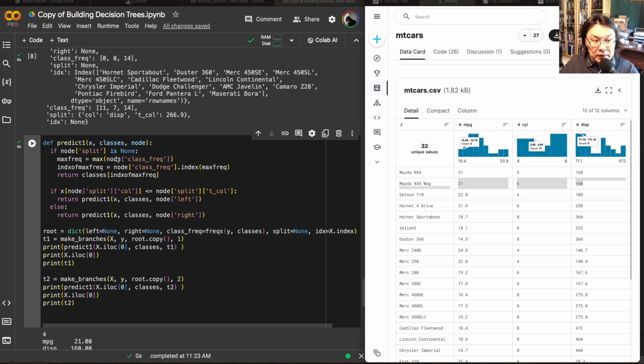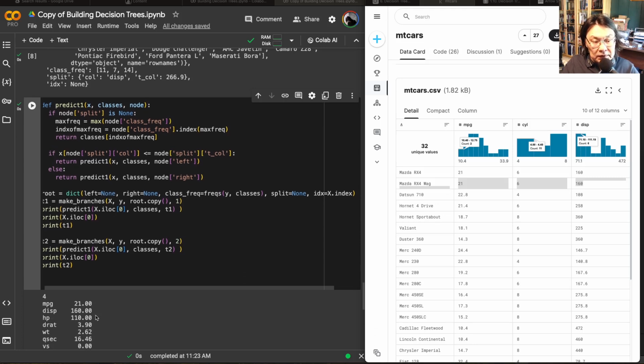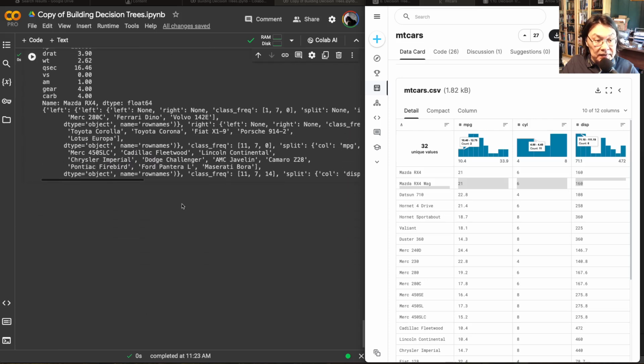Right? So the next, we know how to predict one line of X, incoming predictions, but we want to learn how to predict all of them at once, right? Not just one line. So let's think of how we could do it. Well, we could do it if we wrote a function called predict, right?